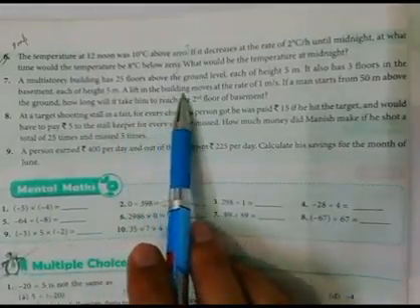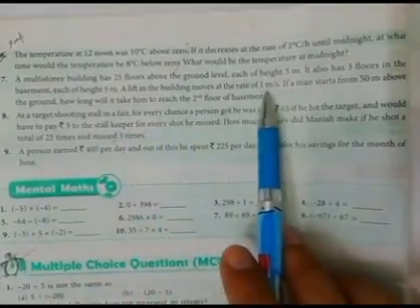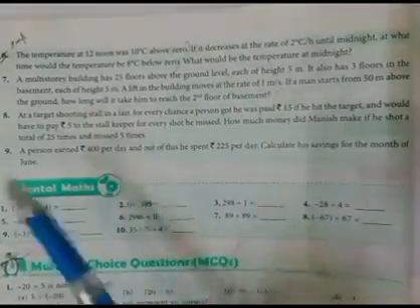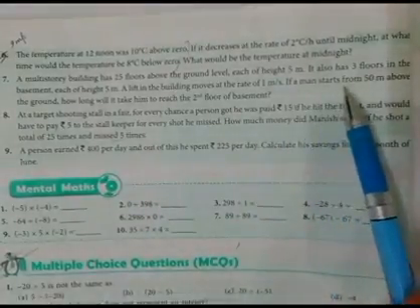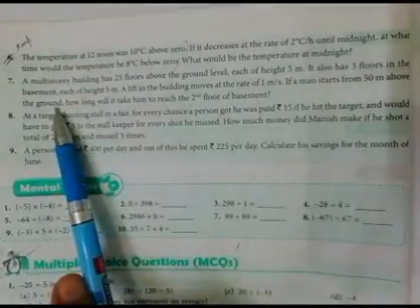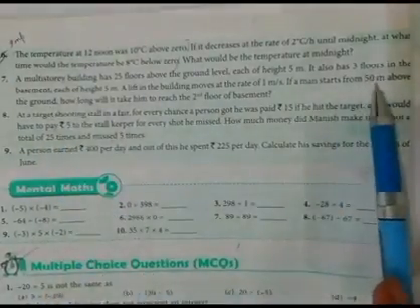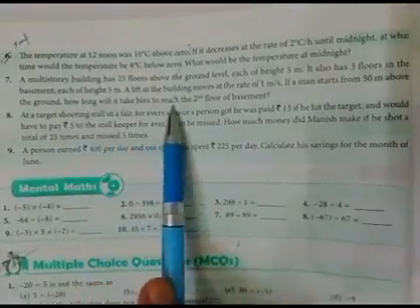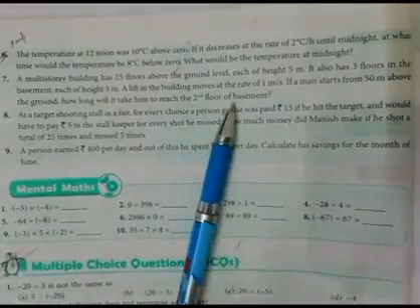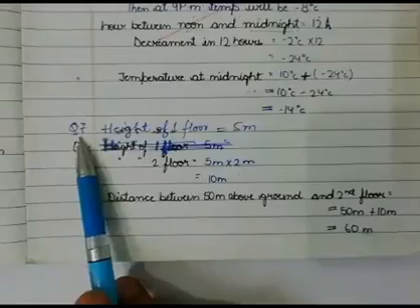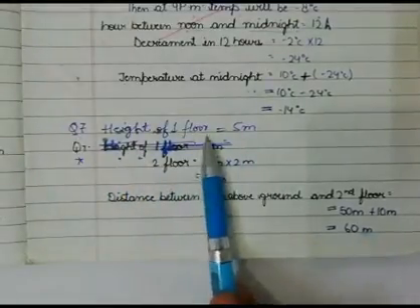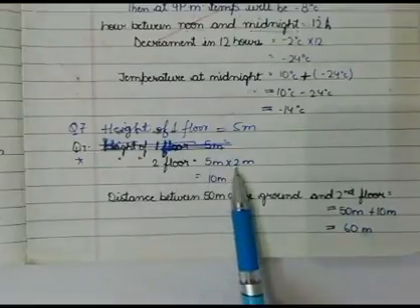A lift in the building moves at the rate of 1 meter per second. The meaning of this 1 meter per second is that the lift moves 1 meter in 1 second. If a man starts from 50 meter above the ground, the person is starting 50 meter above the ground. How long will it take to reach the second floor of the basement? Means that person has to go down. So now just let us see the solution. Because the height of the floor is given 5 meter of one floor, so of 2 floors it will be 5 into 2.